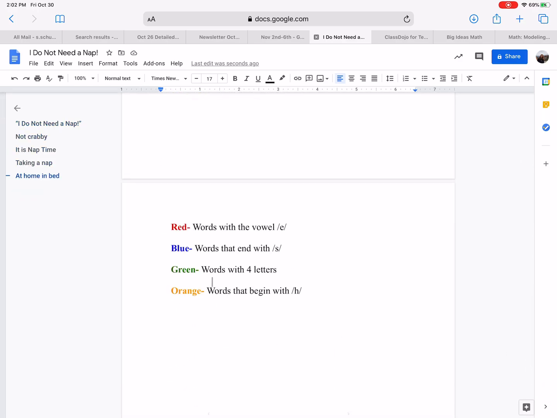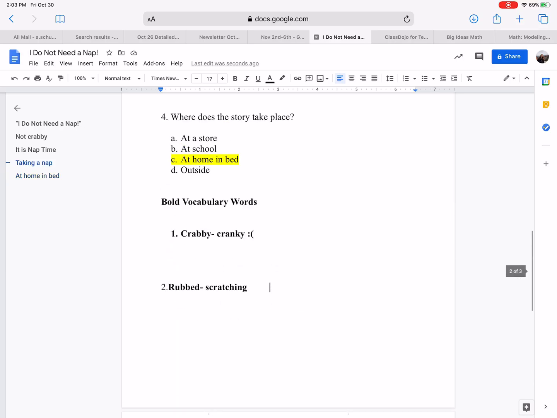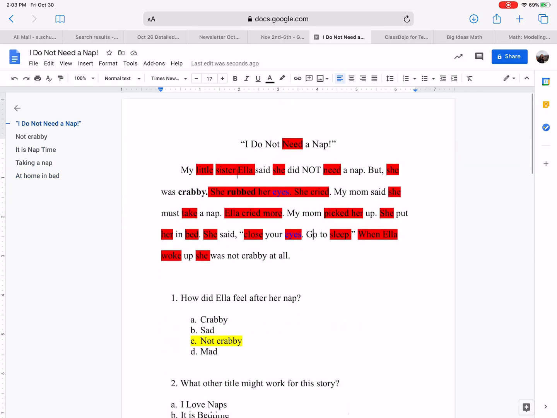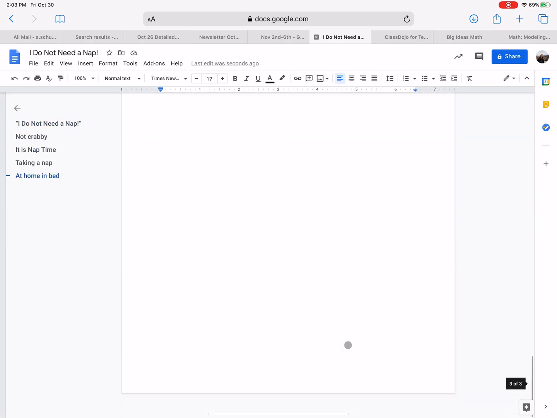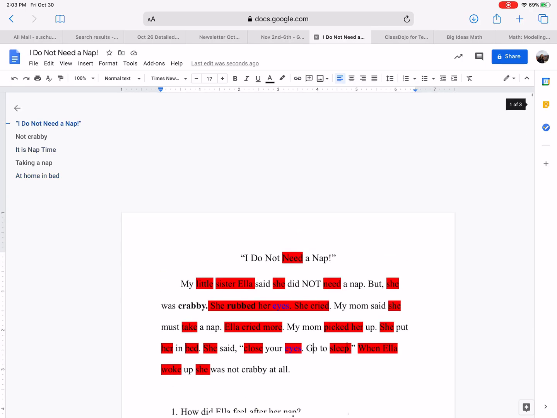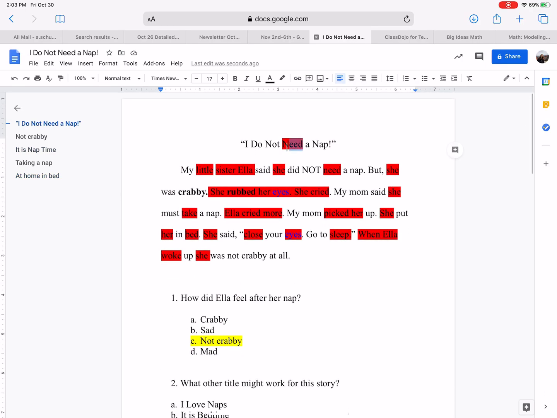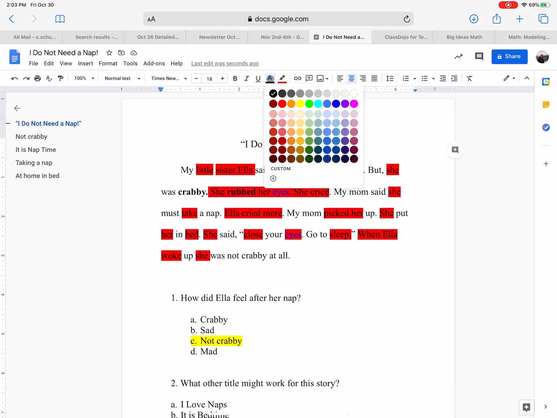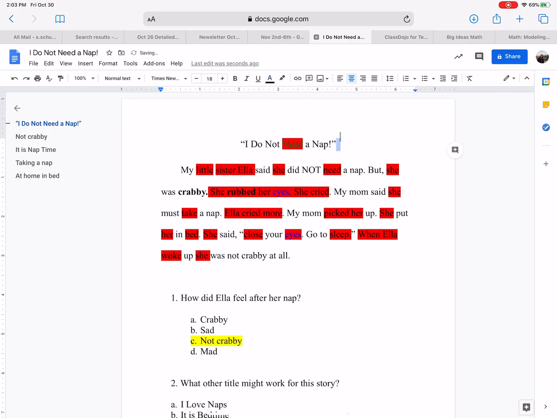Green. Now we're looking for words with four letters. So I is not one because it has one. Do has two. Not has three. Ooh, look, need has four. So we are going to highlight that one green. So I'm going to make the word, because it's highlighted red, green. A nap. And A has one and nap has three.